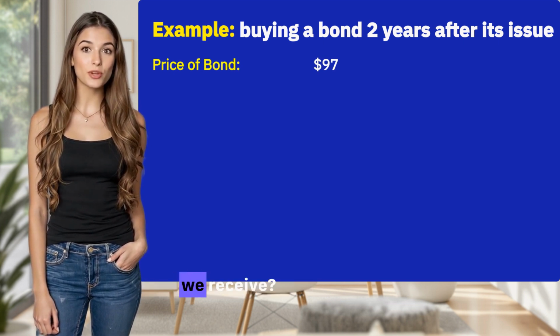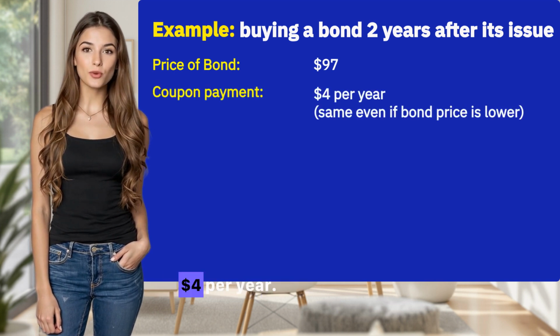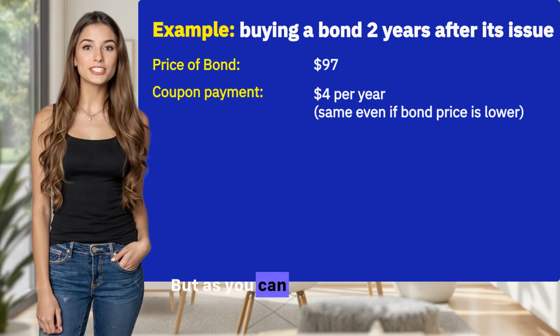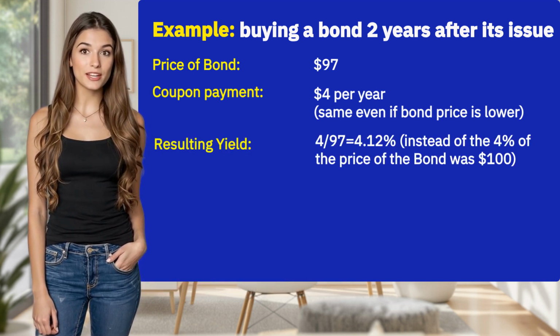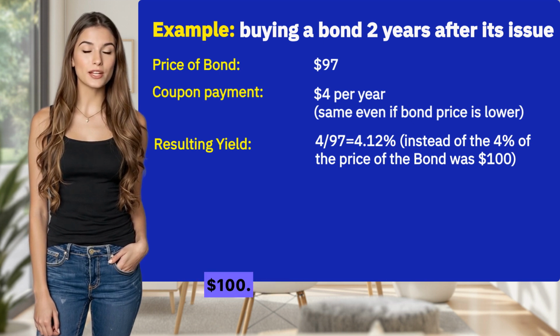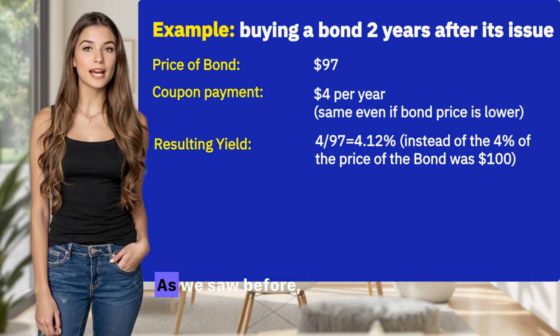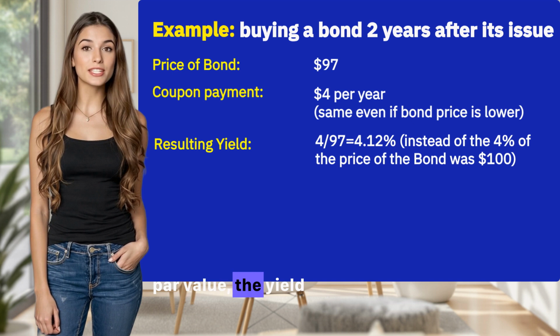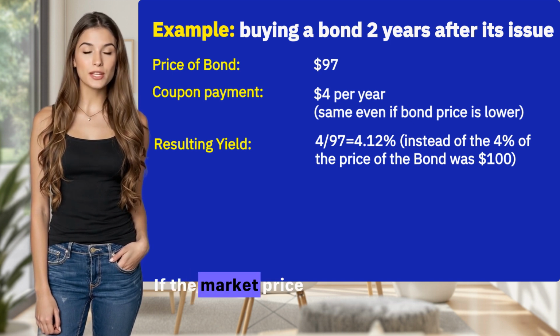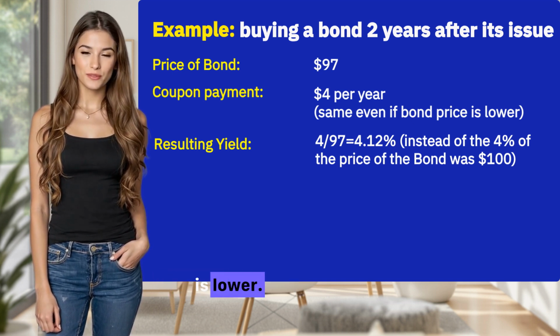How much interest will we receive? The coupon payment is still the same. We will still get $4 per year. But as you can see, this is like getting 4.12% interest instead of the 4% if the bond price was $100. Why? Because we bought it cheaper. As we saw before, when the market price is lower than the par value, the yield is higher. If the market price is higher, the yield is lower.